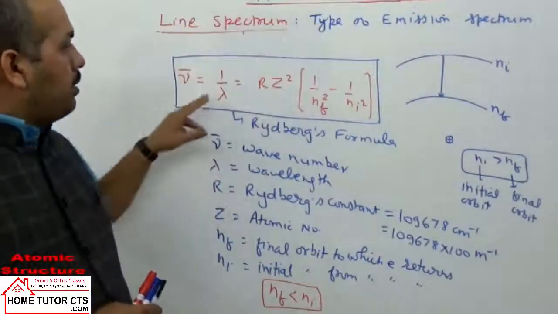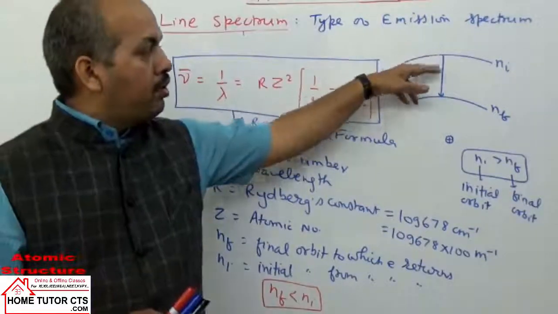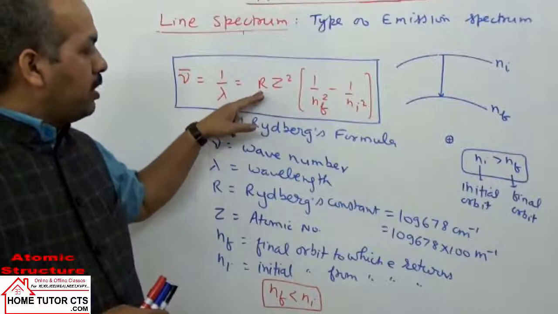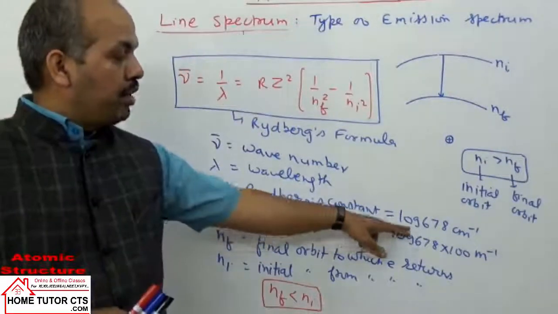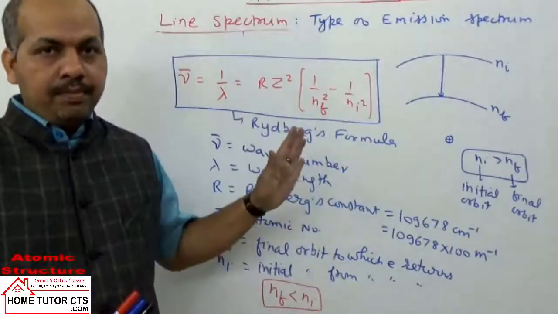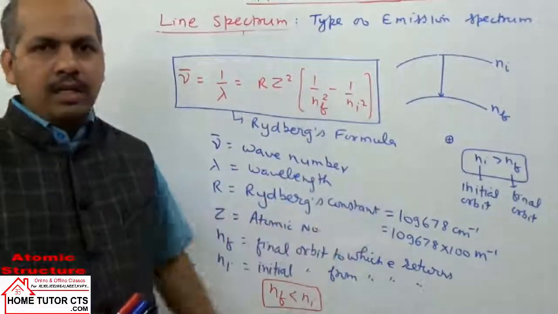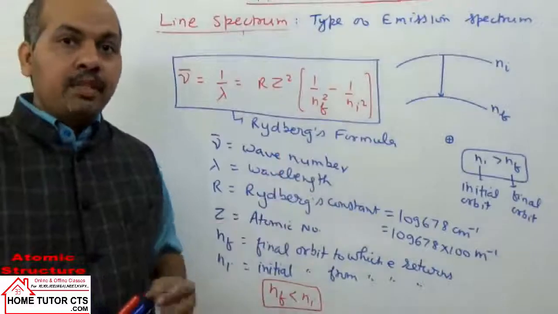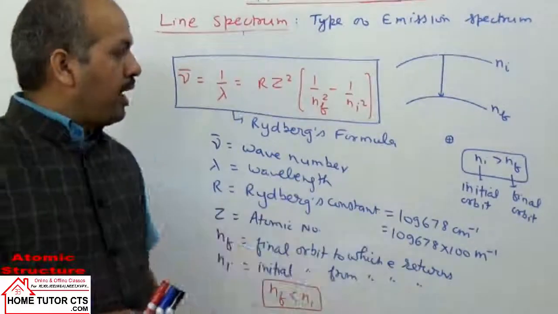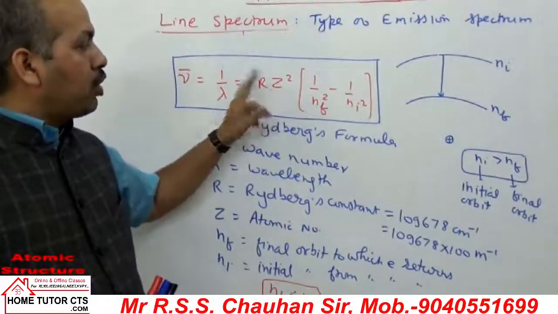In the given line spectrum, for calculation of wave number for these lines or calculation of lambda, R is taken as Rydberg's constant. Be careful for the value. It is 109,678 per centimeter. Remember this also. Mostly it is given in the question, but sometimes the value of R may not be given to you. So be careful for the R value. Z is the atomic number of the element.